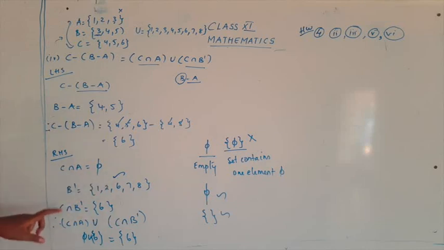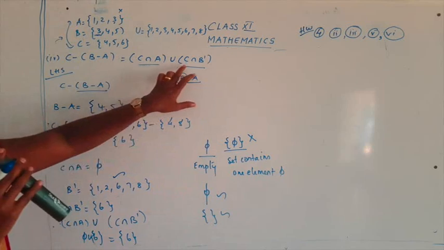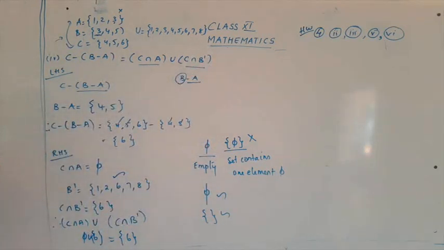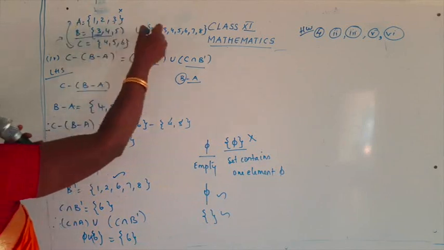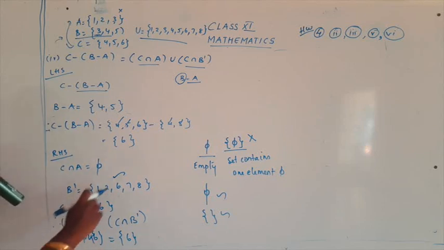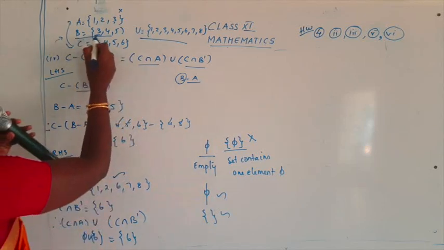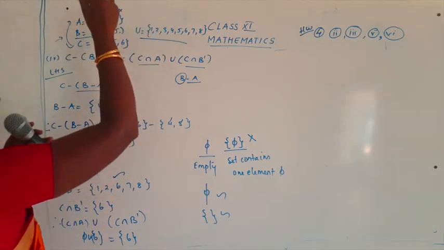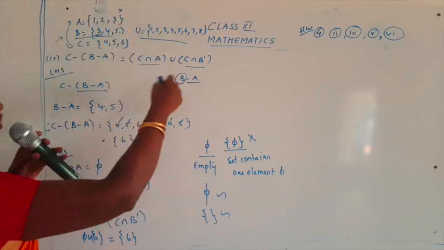Now let's go for the next thing. For the second part, C intersection B dash, we need one more thing, that is, we need B dash, the B complement. For finding B complement, you need B and the universal set. So now how to find B dash? See here, B is {3, 4, 5}. So B dash will be whatever is not in B.